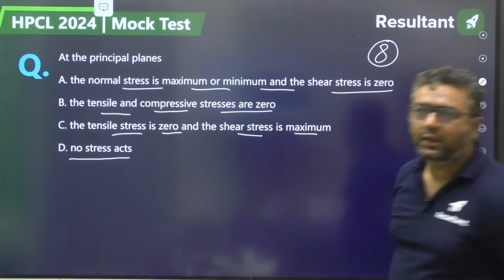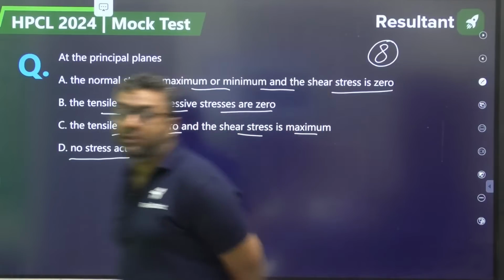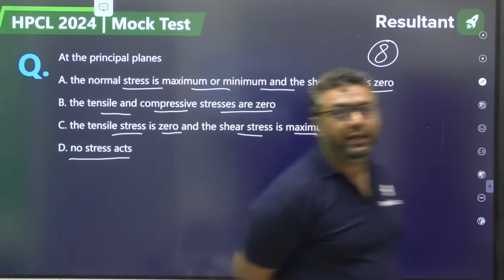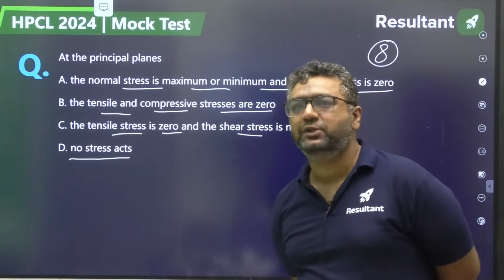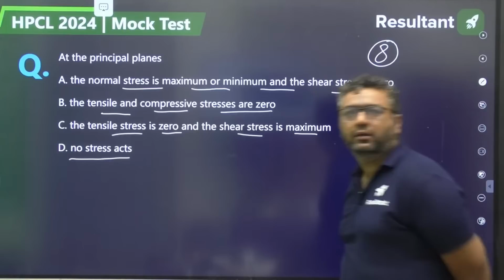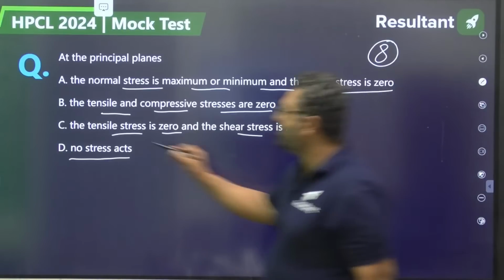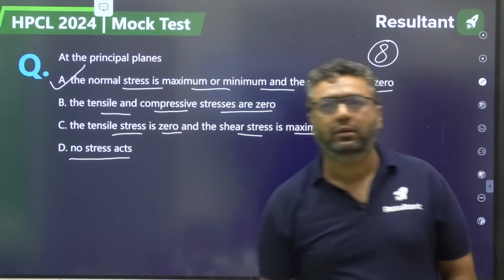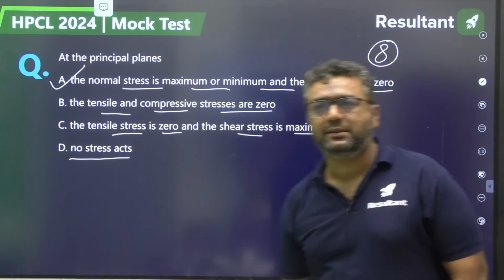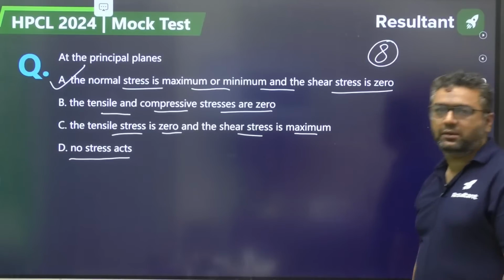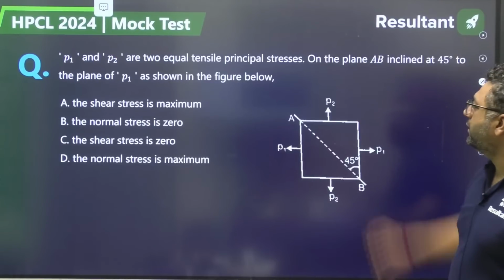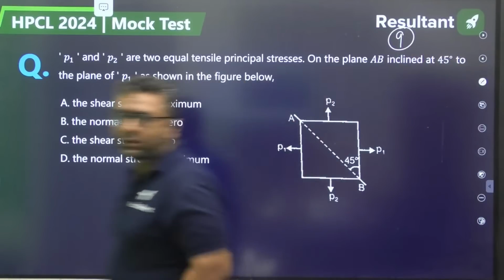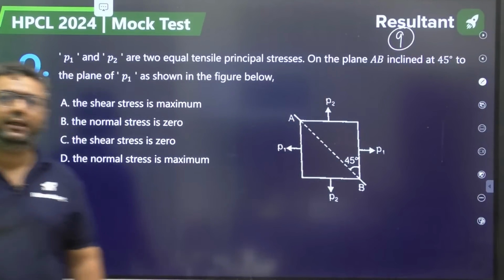Very good. So guys, we will try to finish it in minimum time because in HPCL we are getting less time. So I will not go into much explanation. Where it will be required, we will go for it. So at the principal planes, we know shear stresses are 0 and normal stresses are maximum and minimum. So the answer will be A for this. Principal planes are those only. Very good question, guys. Very good, Karthik, Hariom Singh, Mani.